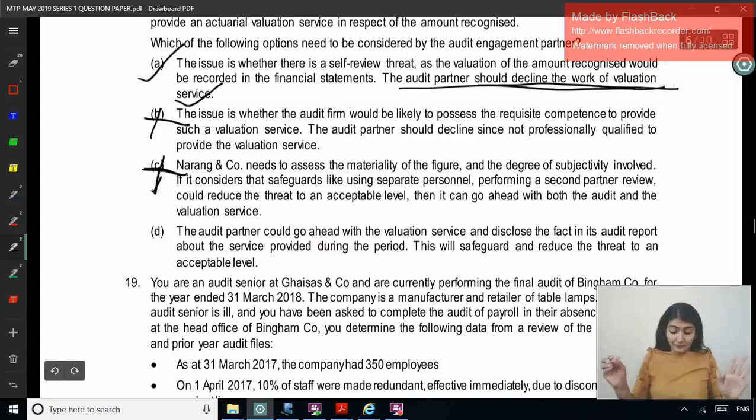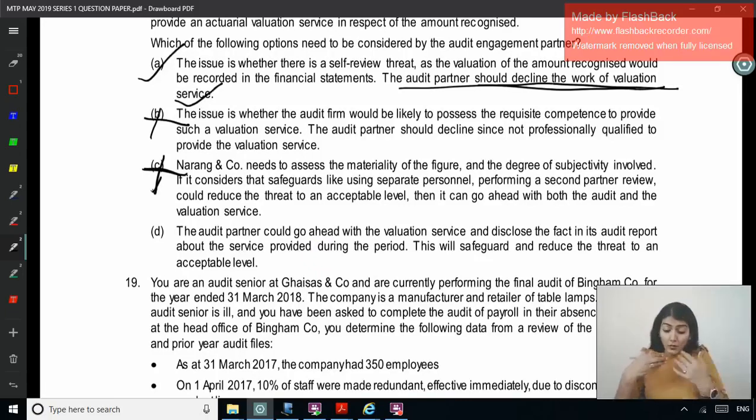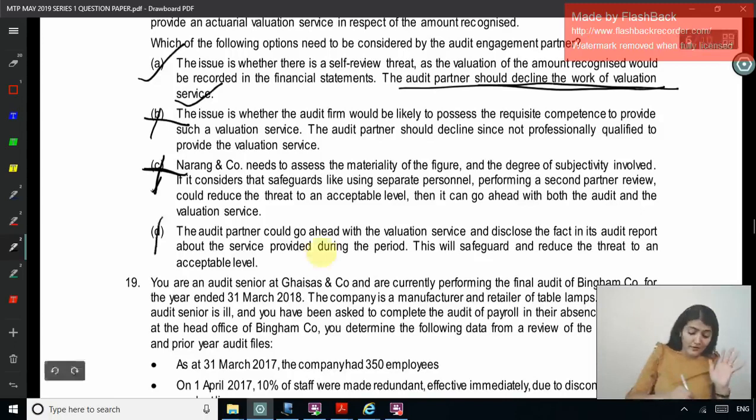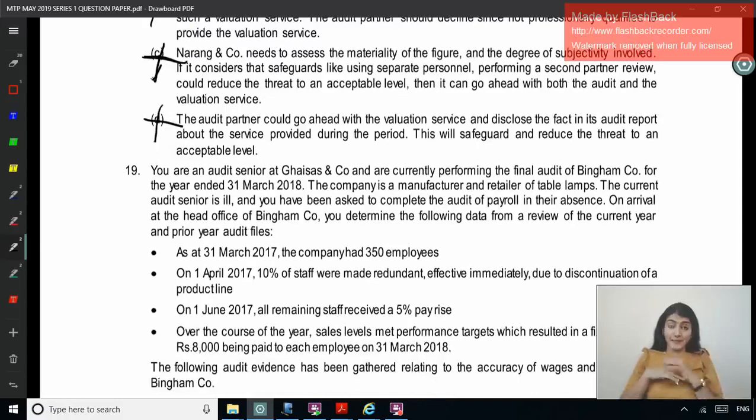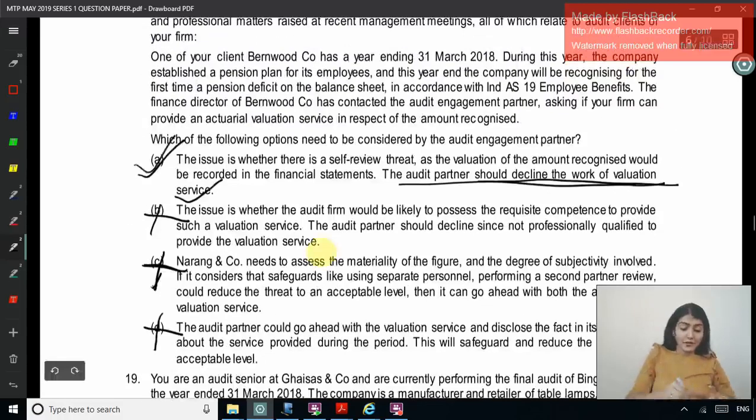Absolutely no. Right. The audit partner could go ahead with the valuation service and disclose the fact in the audit report about the service. No. No putting in report. Right. Yes. Coming to question number 19. Right. So which is the correct option over here? A. Right. The audit partner would decline the work of the valuation service.